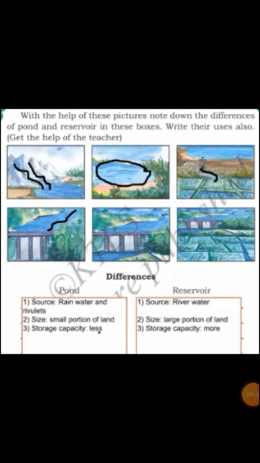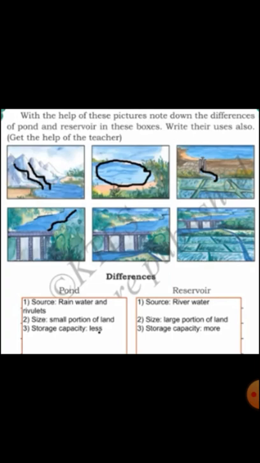In page number 87, here one more question is there. Write differences between pond and reservoir. So now you know what is a pond and what is a reservoir, and pictures are also given here. The source of the water stored in a pond is rainwater through small streams.